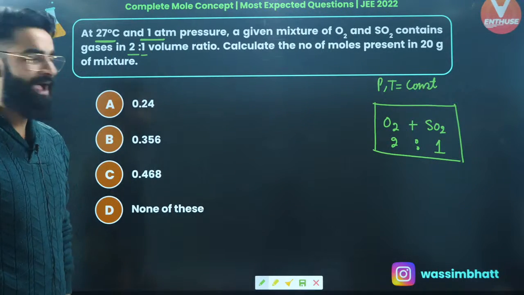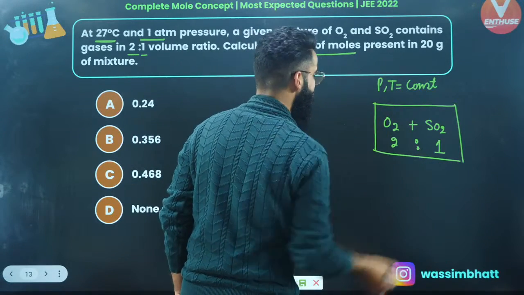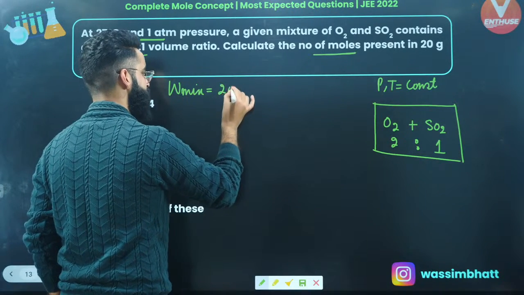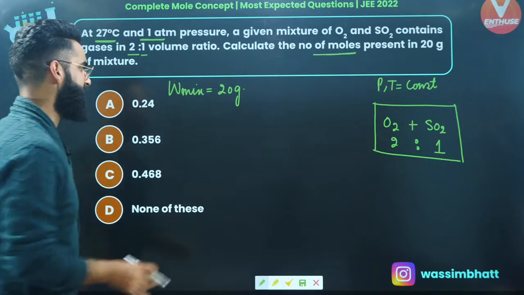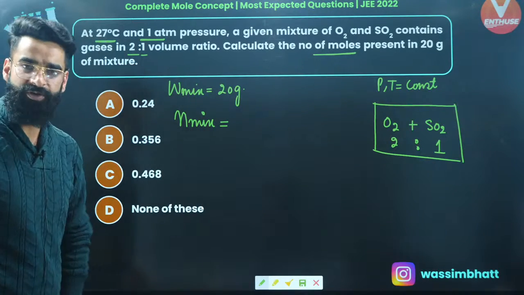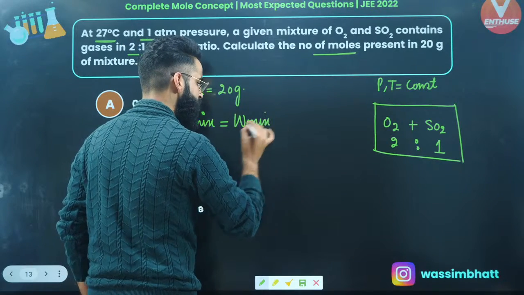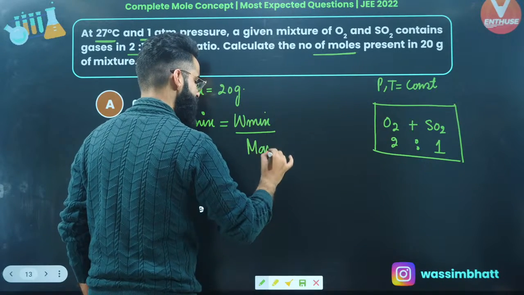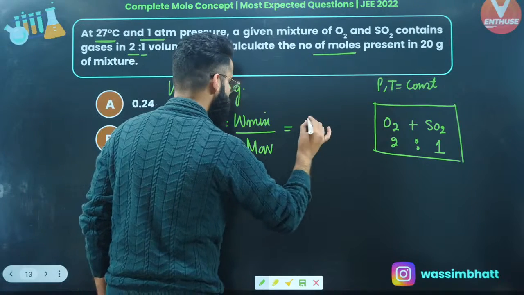Now, what are we supposed to calculate? We are supposed to calculate the total number of moles present in 20 grams of the mixture. So the mass of the gaseous mixture is given as 20 grams. Total moles present in 20 grams of mixture is simply going to be equal to the mass of mixture divided by the molar mass of the mixture. We call this molar mass of the gaseous mixture the M average, the average molar mass of the mixture. The mass of the mixture is 20 grams.